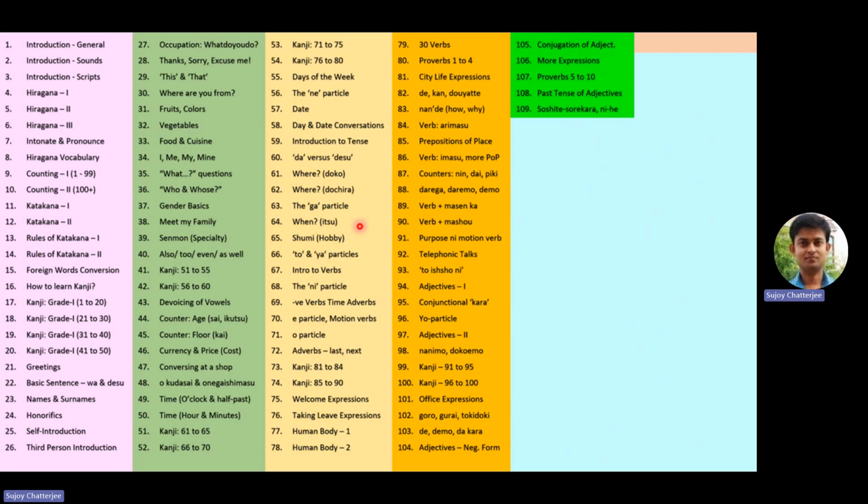So some kind of explanation we have tried to provide, and there is much more to it, but we want to keep it simple as it is a beginners course. And you will learn more extensive usage of soshite and sorekara, and gradually it will become more and more clear, and when you converse you will get an idea when to use what.